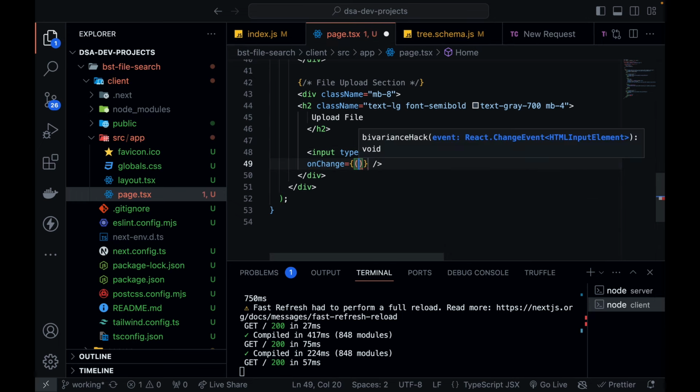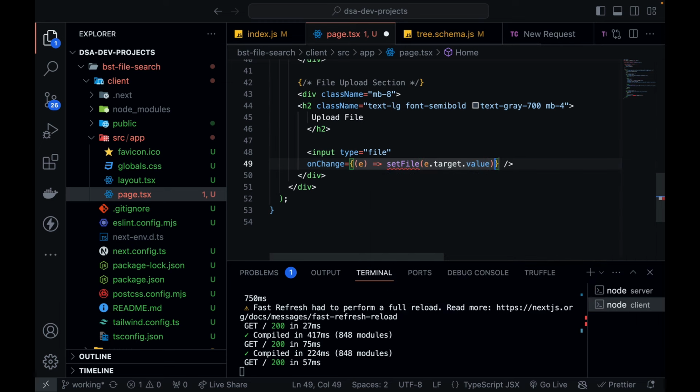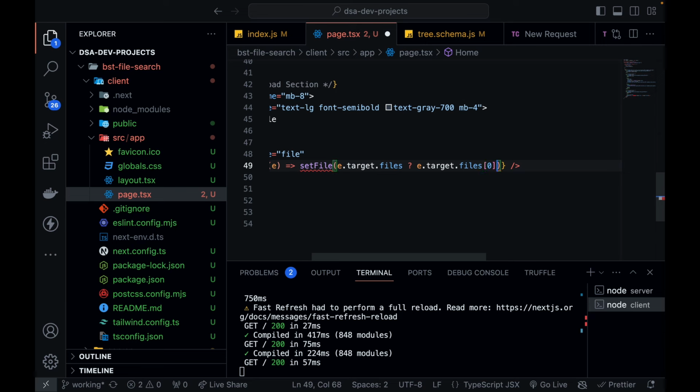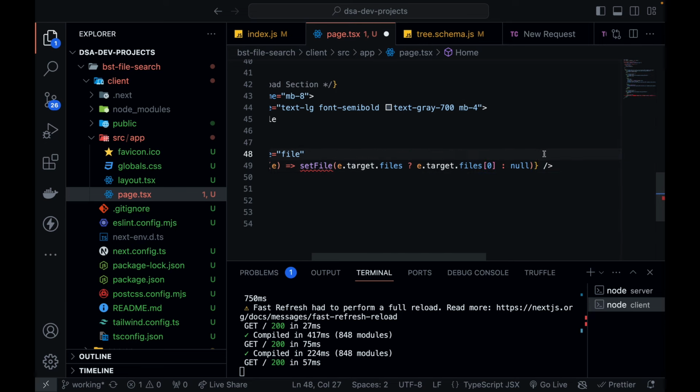So again, whatever you have picked, setFile. setFile will be e.target.files, not value, it will be files. If you have picked multiple files, then it is going to take your first file only, because at a time we are allowing only one file to be uploaded. So pick it at 0, and if it is null, then you can call it null.